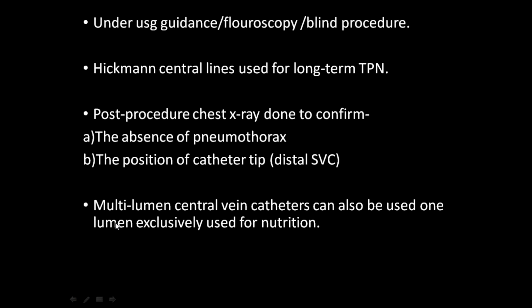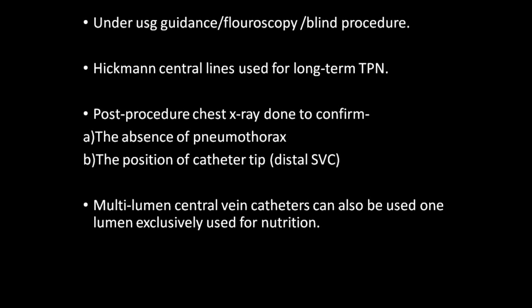So there are also multi-lumen central vein catheters available nowadays. For example, there will be 3 lumens inserted into the central vein, with color coding: red, blue, and green.